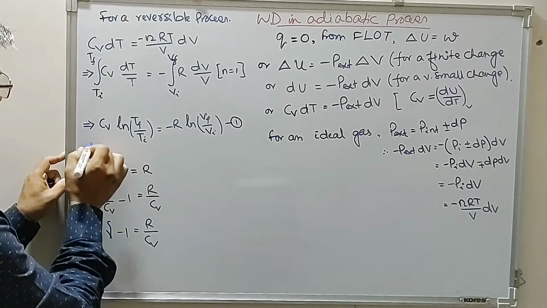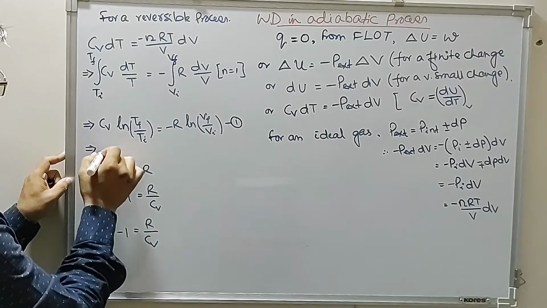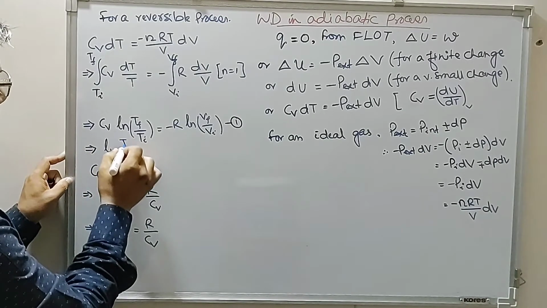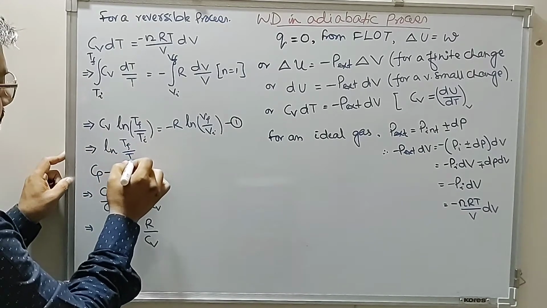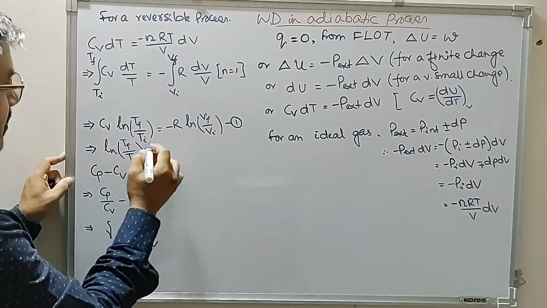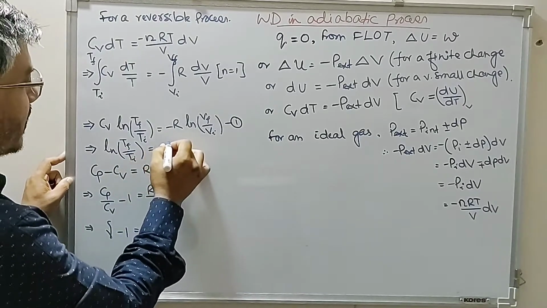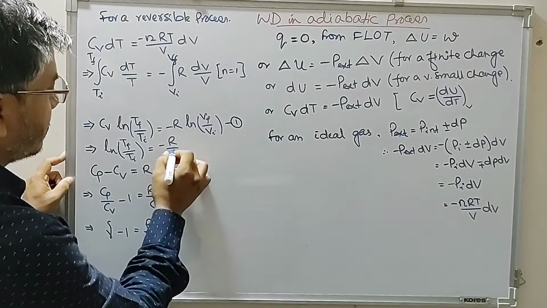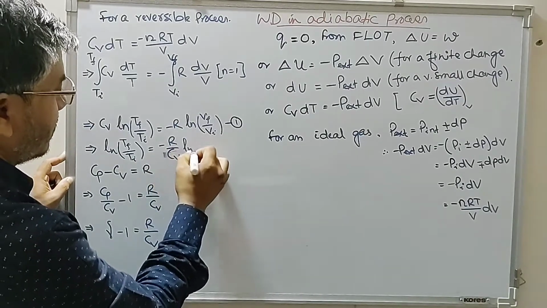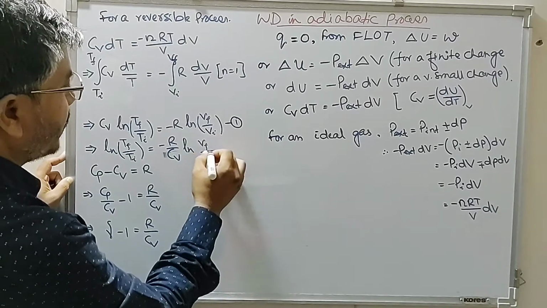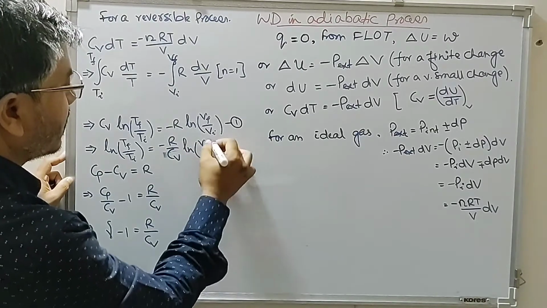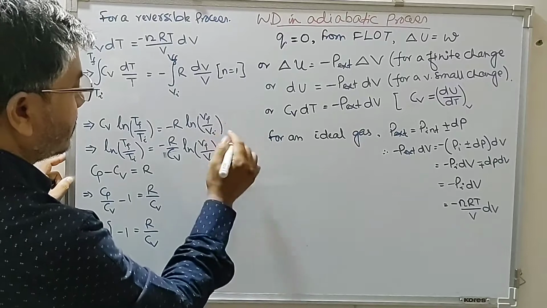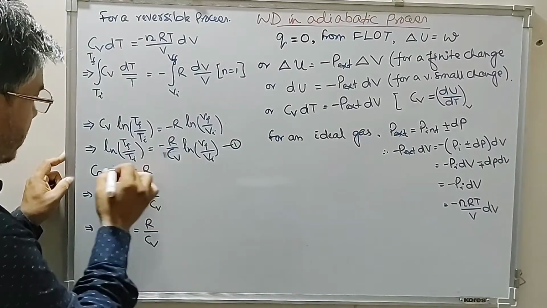So therefore this equation can also be written as ln Tf by Ti is equal to minus R by Cv ln Vf by Vi. Make it equation 1.